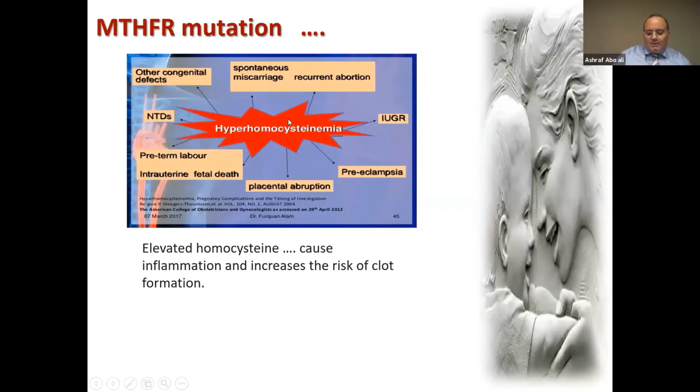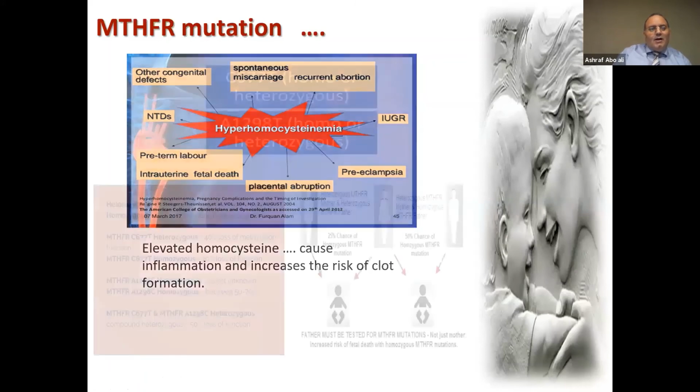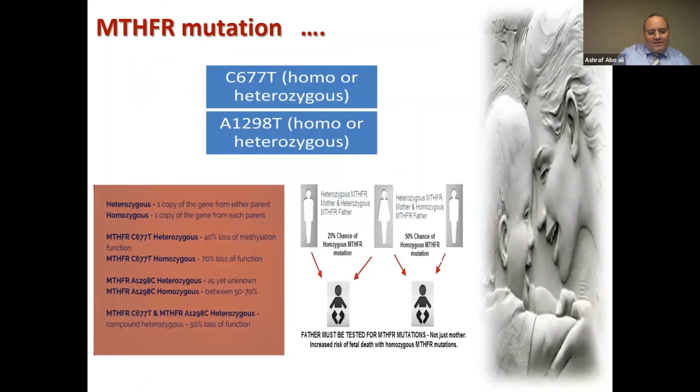This is the theory, but actually what we see in the literature is not in agreement with that. There are two types of mutation, heterozygous, this mutation and this mutation. If we have just C677 heterozygous, 40% loss of methylation occurs. If we have homozygous, 70% loss of methylation occurs.